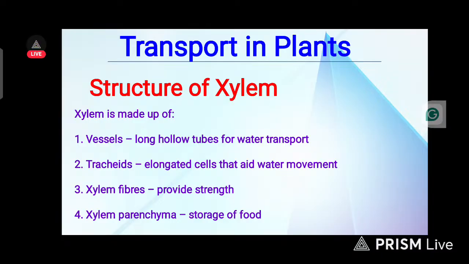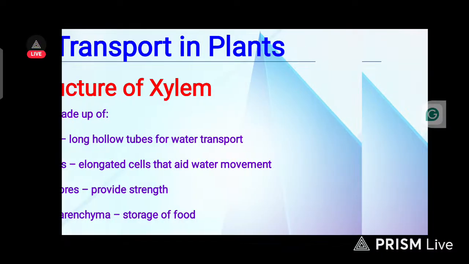The third one, we have xylem fibers, which provide strength for the plant. Number four, we have xylem parenchyma, which helps in storage of food in the plant. So these are the structures of xylem: number one vessels, number two tracheids, number three xylem fibers, number four xylem parenchyma.